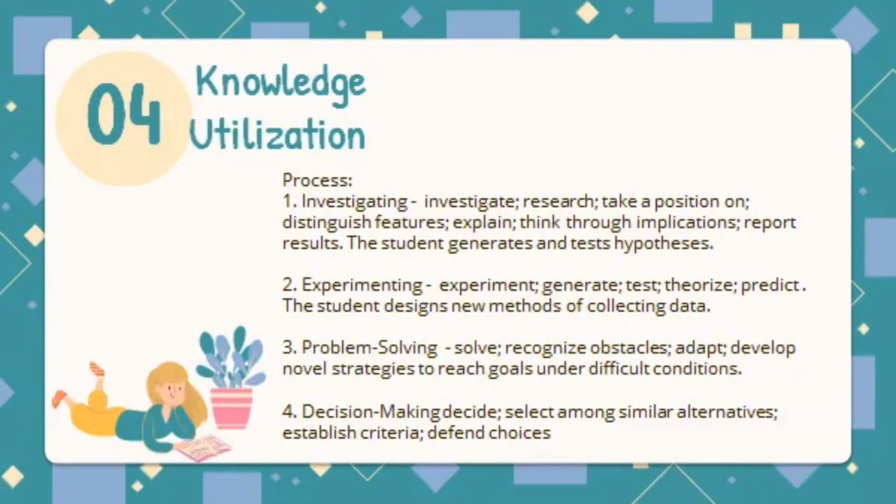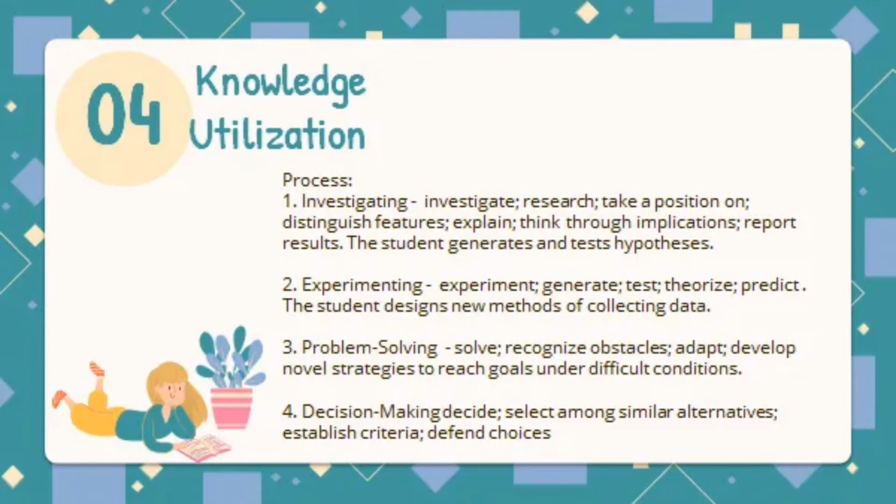And the last one under the cognitive system is knowledge utilization. It is using accumulated knowledge to tackle problems, develop new products, and deal with unfamiliar situations. There are 4 general categories of knowledge utilization. Number 1 is decision making. It is when the student uses his or her knowledge of details to make a specific decision regarding the details. Number 2 is problem solving. It is when the student uses his or her knowledge of details to solve a specific problem regarding the details.